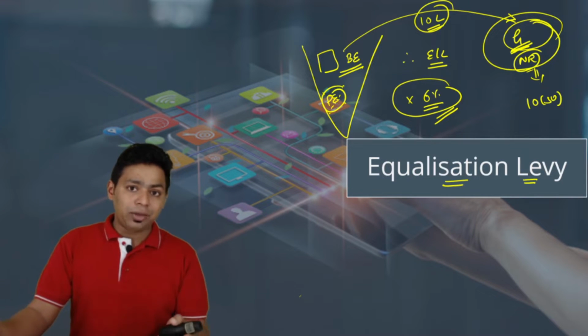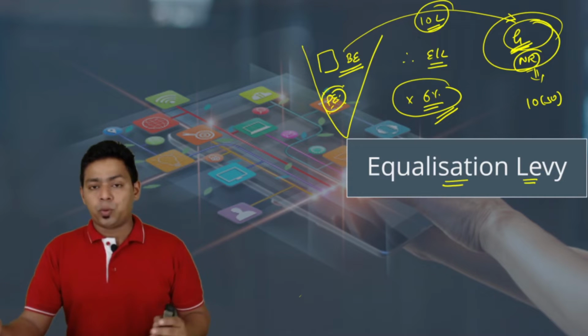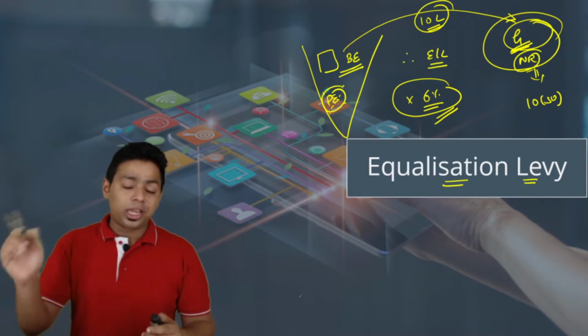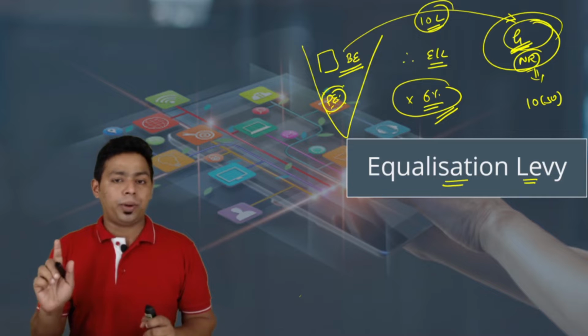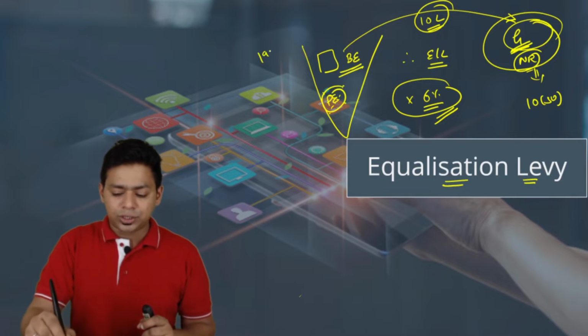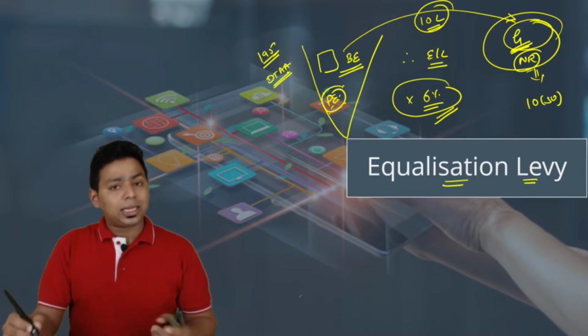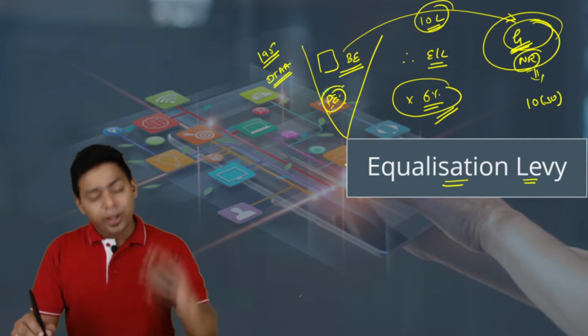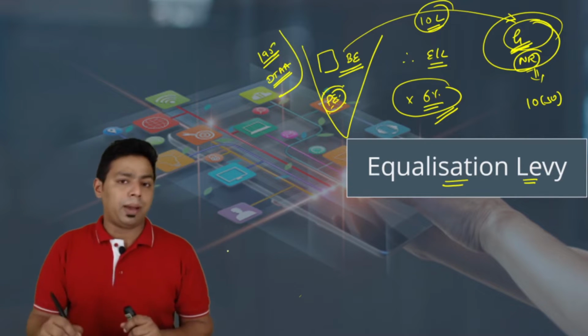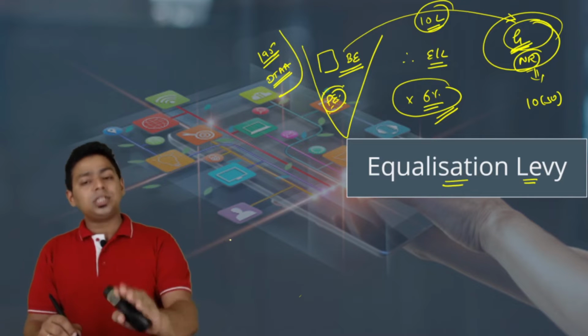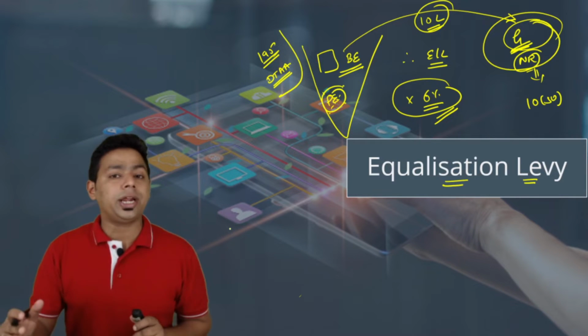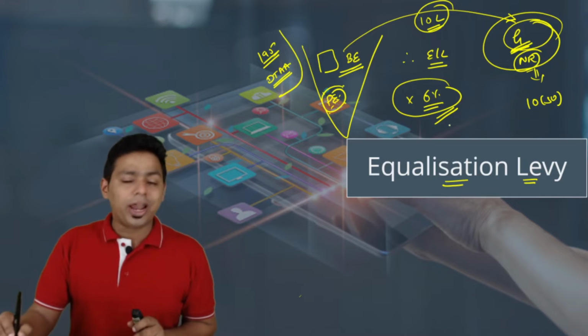There is an equalization levy and then there is a TDS provision. No, both will not operate. Either equalization levy or TDS will operate. TDS we have already discussed in section 195, DTAA. Okay, whenever it is a taxable income in India according to the Income Tax Act, TDS will be applicable. Whenever TDS is not applicable, but still we want to take tax on that particular income, equalization levy will apply.